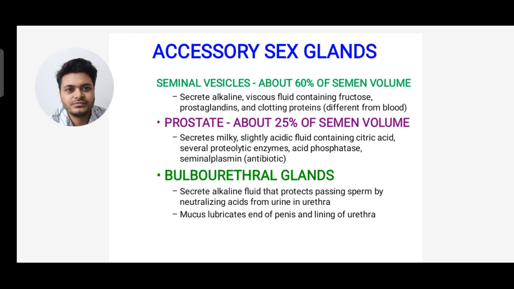The prostate secretes a milky, slightly acidic fluid containing citric acid, several proteolytic enzymes, acid phosphatase, and seminalplasmin, that is an antibiotic. So the prostate constitutes 25% of semen and the seminal vesicle constitutes 60% of semen. Next is the bulbourethral gland. It secretes an alkaline fluid that protects passing sperm by neutralizing acid from urine in the urethra, and mucus that lubricates the end of the penis and the lining of the urethra.